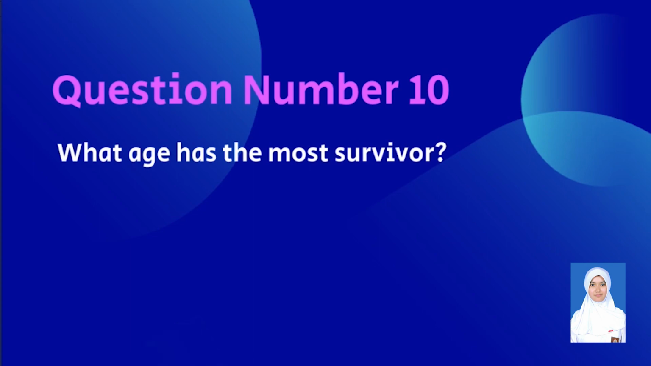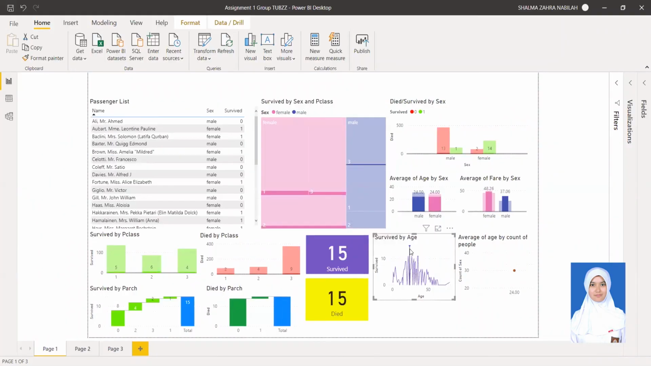So for the next question, what age has the most survivors? From the data visualization of survivors based on age, the answer is 24 years old. There are 15 people, 14% of female and 1% of male.